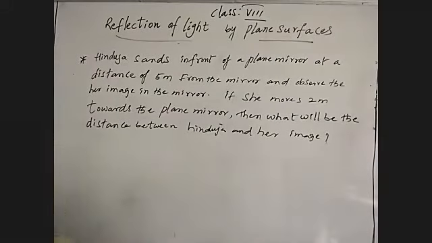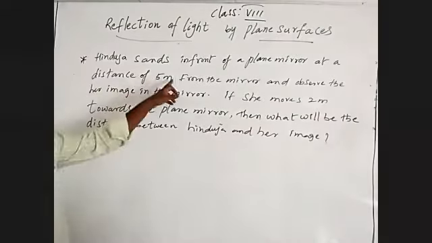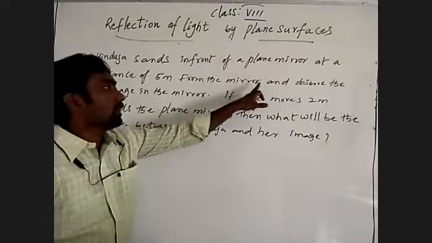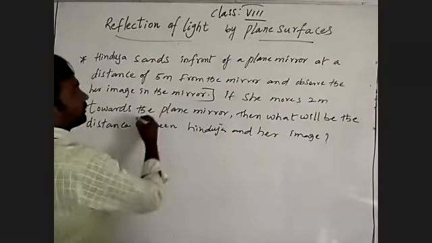What can we say as the answer? Hinduja stands in front of a plane mirror at a distance of 5 meters from the mirror and observes her image. Up to here we stop.